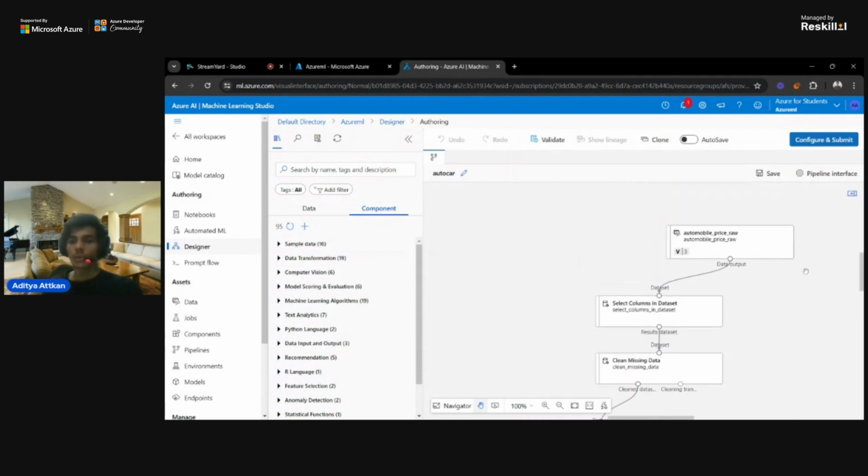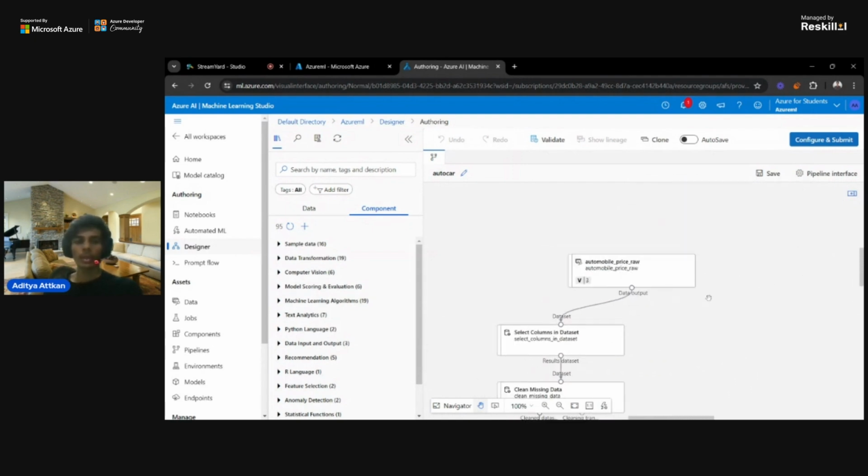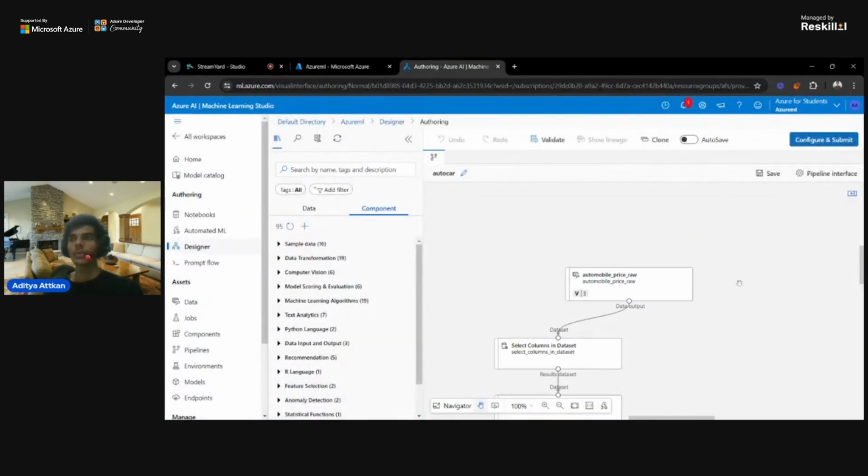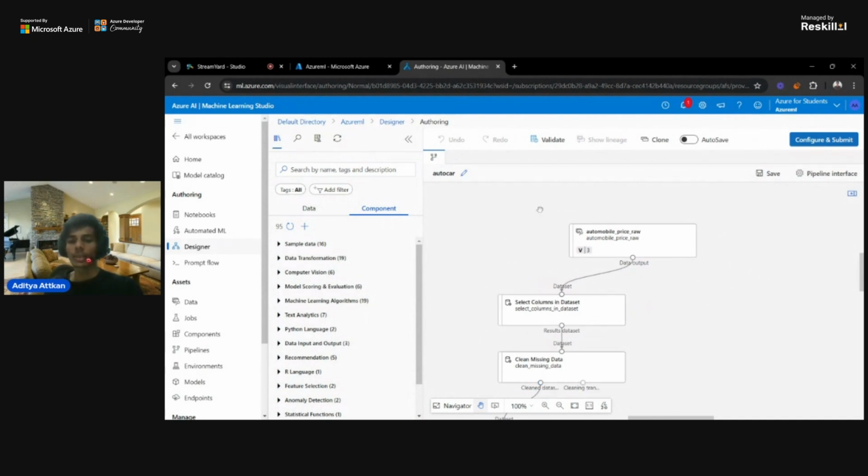So yeah, first of all, let's take a problem. We have to predict some automobile prices. So first, we need data. As we talked about, the first step is to identify and define the problem. In defining the problem, we first define what the problem is, then gather the data and clean the data. So up to cleaning missing data is step one, defining the problem.